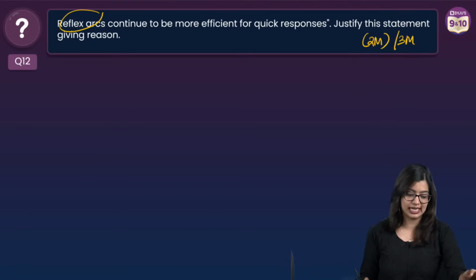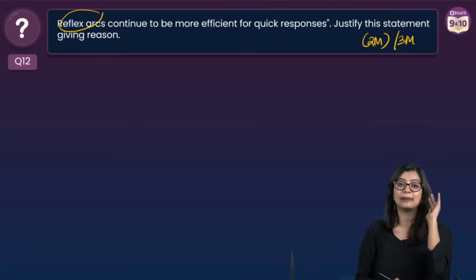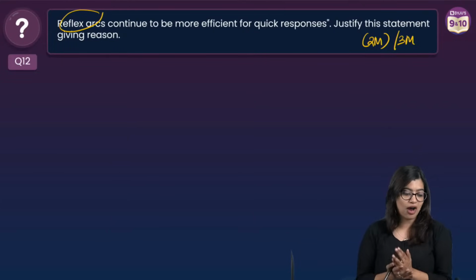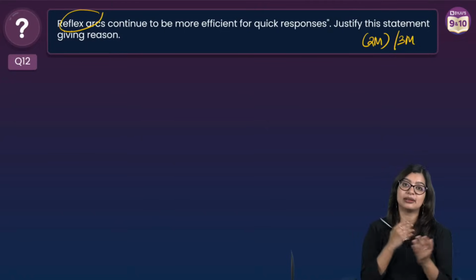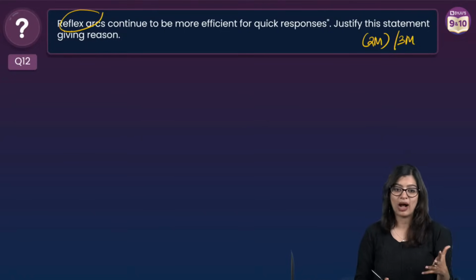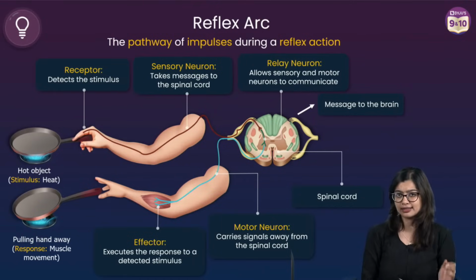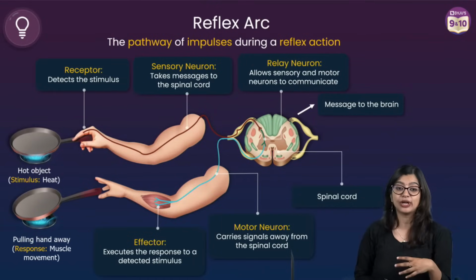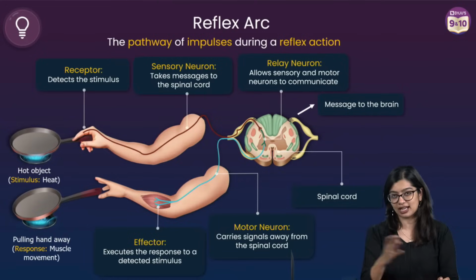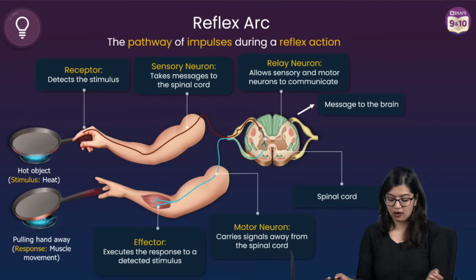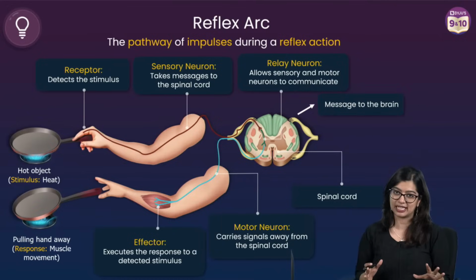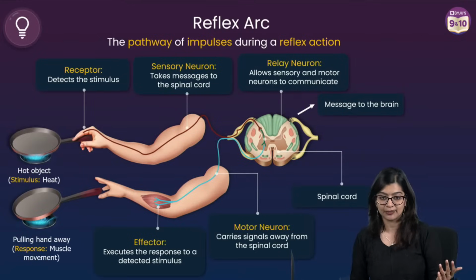I know these questions that I'm telling you today are the most repeated questions. So for a fact, when I say that they are the most repeated questions, there is a reason. So what is a reflex arc? A reflex arc is basically the shortest path taken by the nerve impulse during a reflex action. The receptor perceives it, it is transported by the sensory neuron to the spinal cord, the spinal cord interprets the information, then it goes through the motor neuron and reaches the effector.